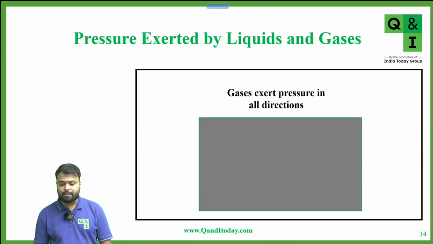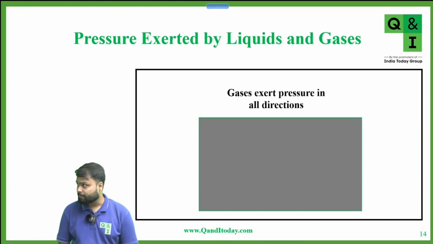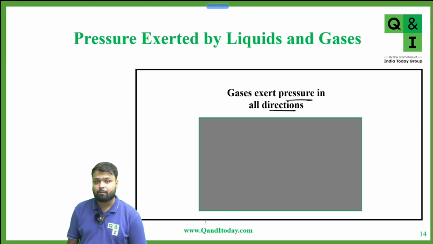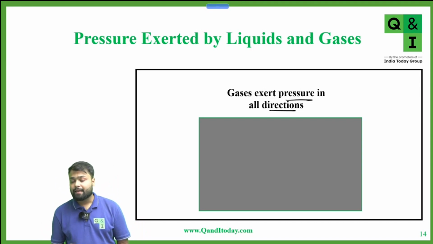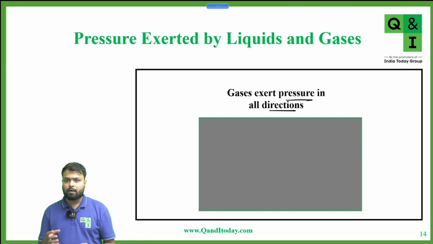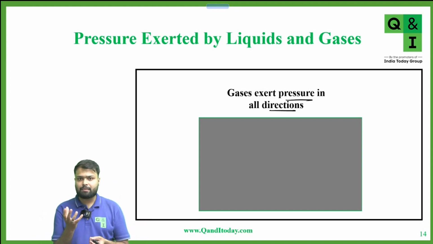Now we'll see pressure exerted by gases. Gases exert pressure in all directions because gases are more free to move as compared to liquids. Gases move in random directions. Suppose you take a jar and in that jar you fill some gas, and in a room when you open that jar, the gas from that jar will try to spread and occupy the whole volume of the room.